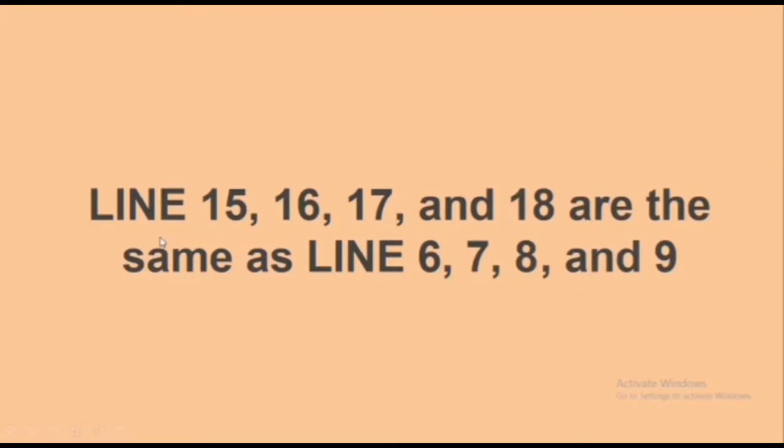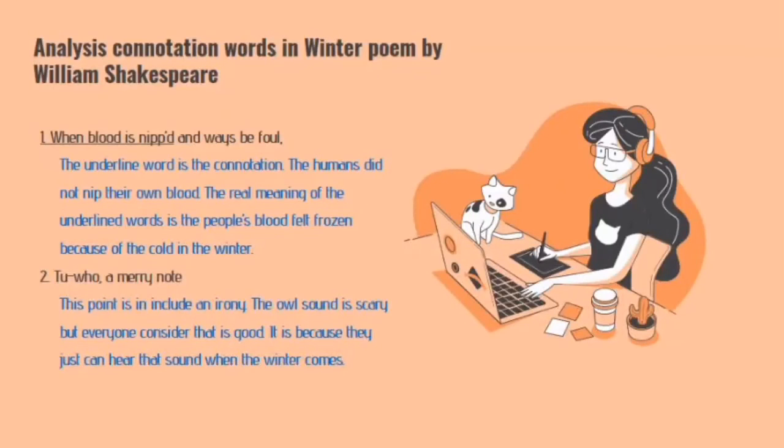The last lines 15, 16, 17, and 18 are the same as lines 6, 7, 8, and 9. Analysis of connotation words in the Winter poem by William Shakespeare. First, when blood is nipped and ways be foul. The underlined words are the connotation. Humans do not nip their own blood. The real meaning of the underlined words is that people's blood felt frozen because of the cold in winter.